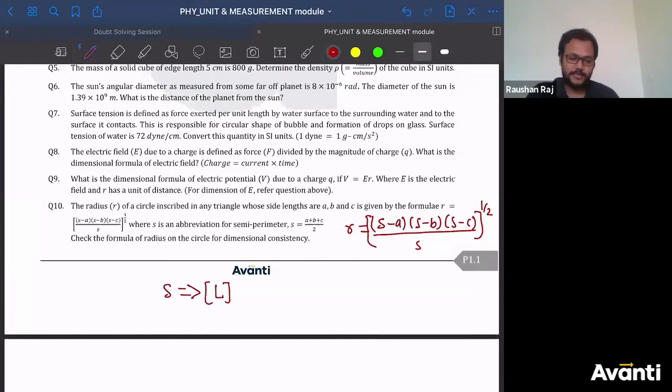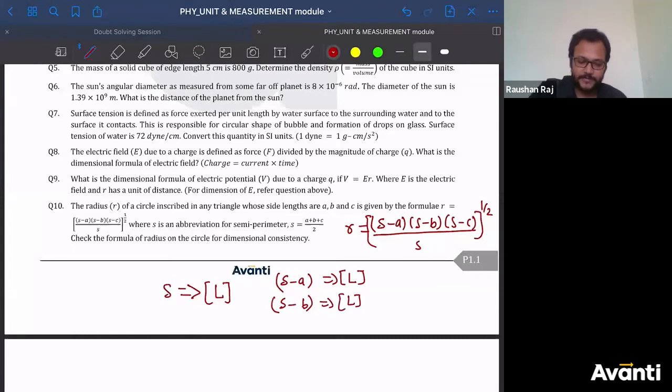Why? Because a is a length, b is a length, c is a length. You can only add them if they are the same physical quantities. And a, b, c are the side lengths. So if you add 3 lengths, you'll get a length only. That is why S will be a length only, so the dimension of S will be L to the power 1. Now S minus a, what will that be? This will also have dimension L, because S is the semi-perimeter and a is the edge length. So length minus length will give you a length only, right?